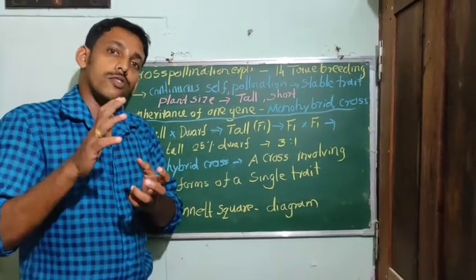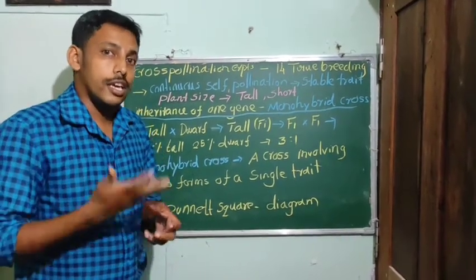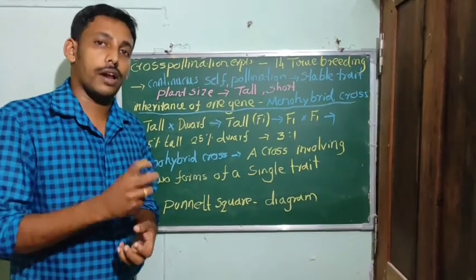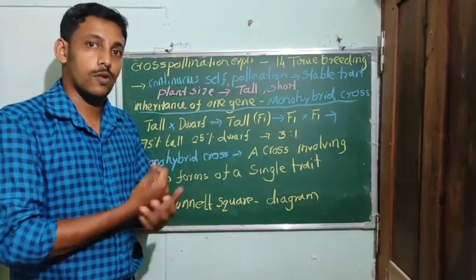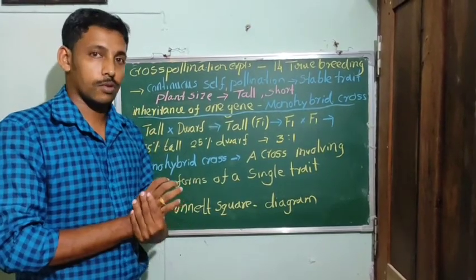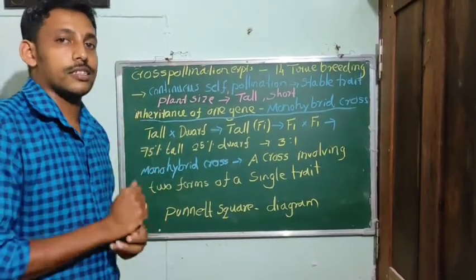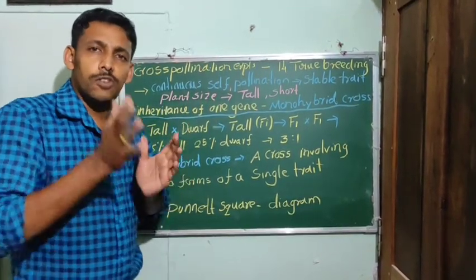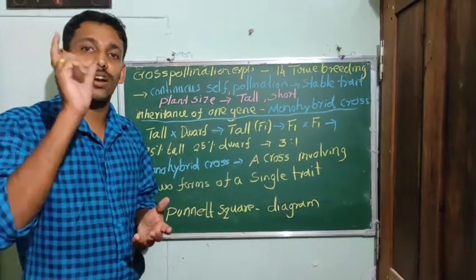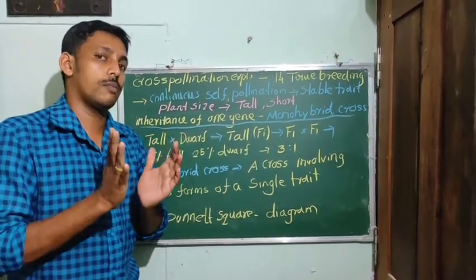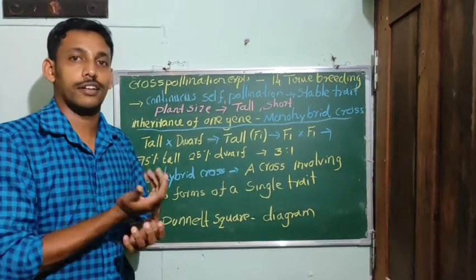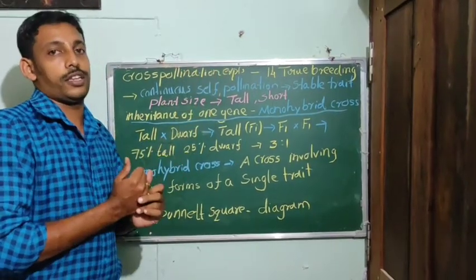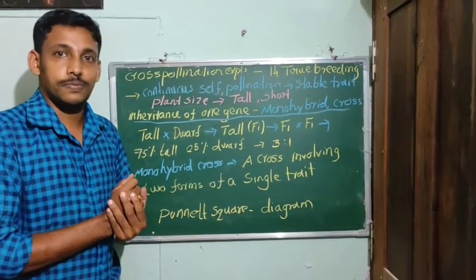A yellow flowered plant will produce only yellow flowered plants. So like that, he selected true breeding pea plant varieties, 14 of them, for his experiment. These 14 true breeding pea plant varieties were similar except in one character. They were similar, but only one character was different. So there were 14 true breeding pea plant varieties and 7 characters.